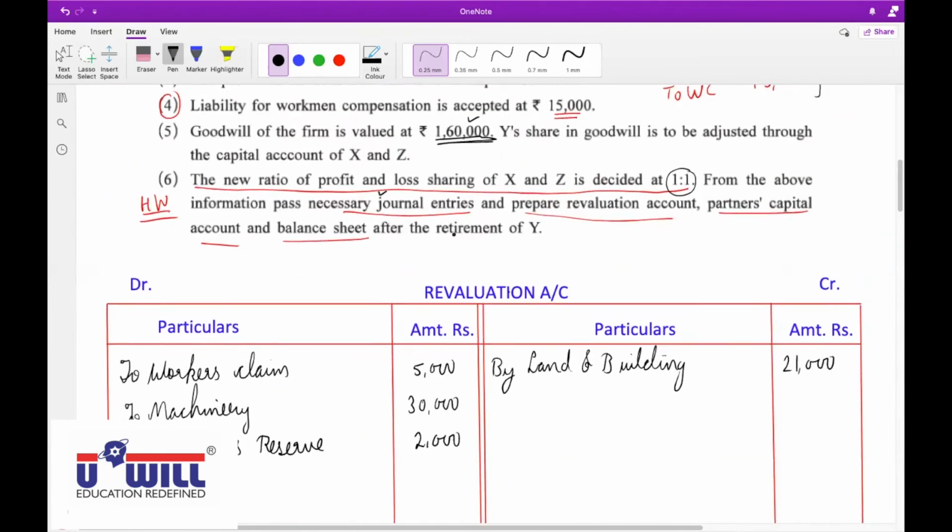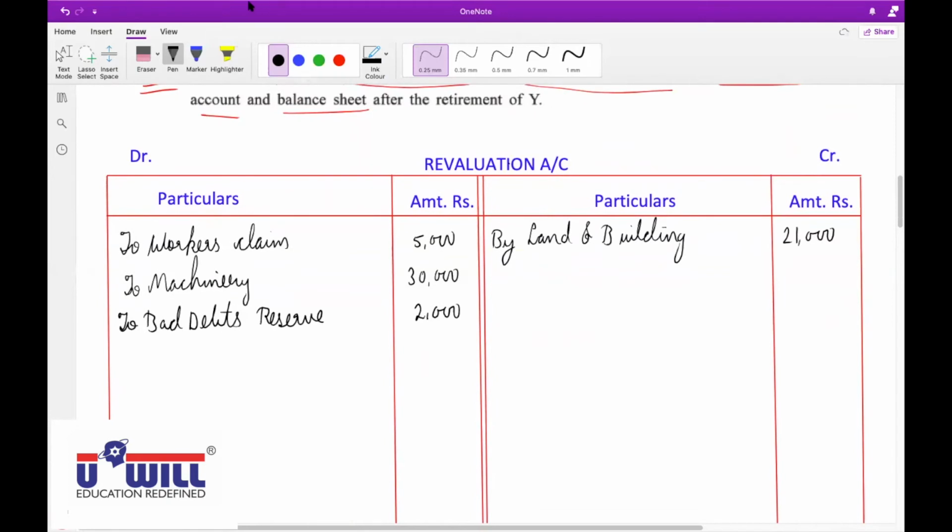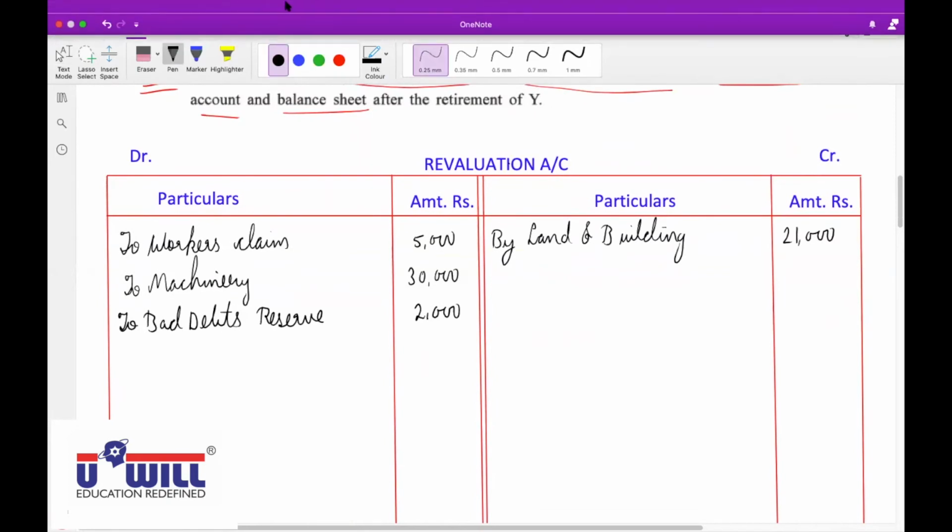It is given in Adjustment 6. Read adjustment 6. The new ratio is given as 1:1 already in the question. Okay? Anything else? No. Okay.